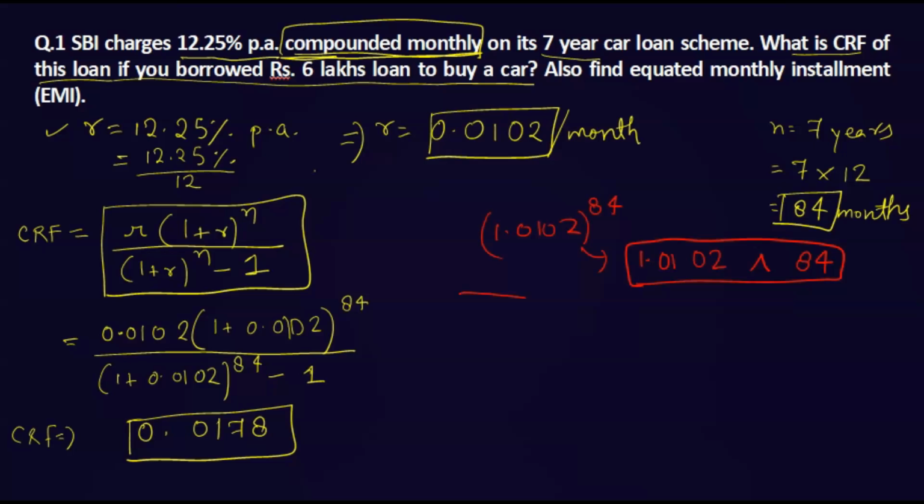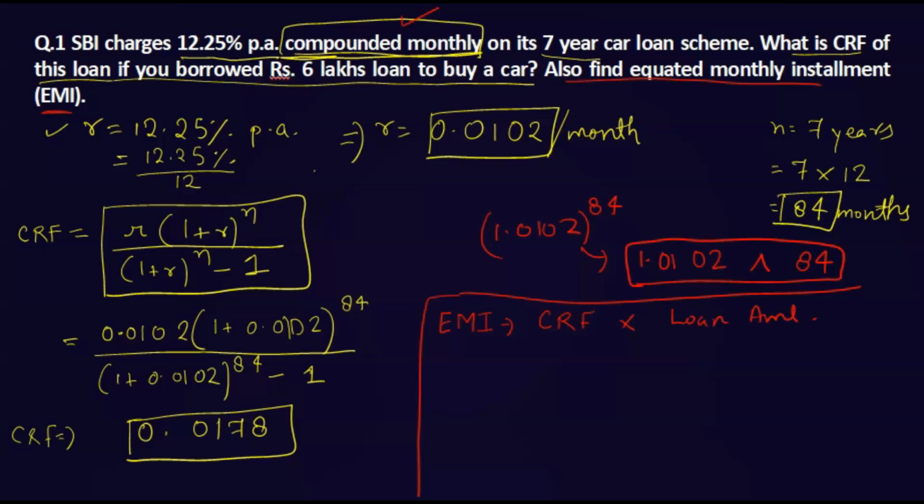Now the first part is done. Now it is asking for the second part also. We have found the capital recovery factor. For that we needed only two things, interest rate and time. Read the question carefully. It was asking for compounded monthly, so we converted everything into months and found this capital recovery factor. Now we also need to find the equated monthly installment, that is EMI. For EMI we need the capital recovery factor that we have already calculated. So EMI is simply CRF multiplied by the loan amount.